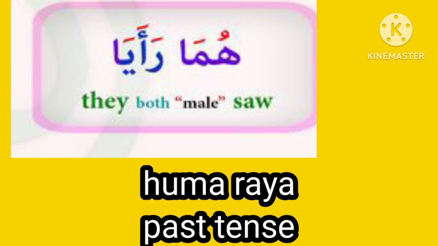Huma ra'aya means they saw, both of them saw, or in other words, both males saw.